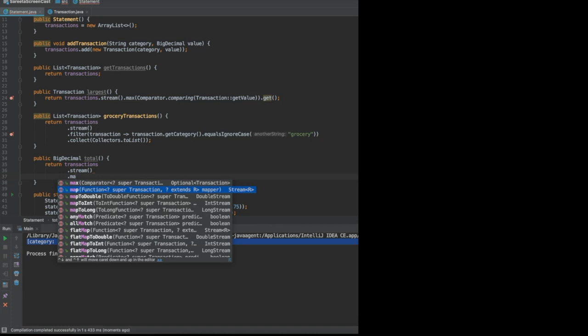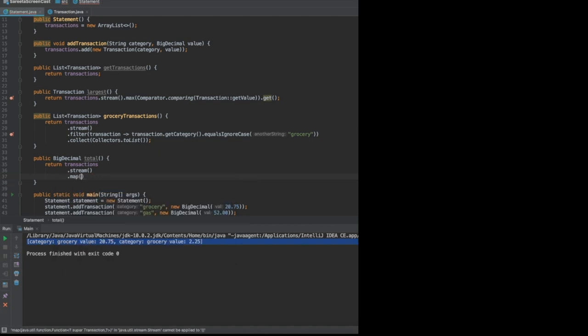So this is the stream, and I am going to call map. So map applies a method just like forEach, except it returns a new stream with the values produced by applying the method to each element in the stream. So in this case, extracting each value of the stream because we only need that to compute the total.